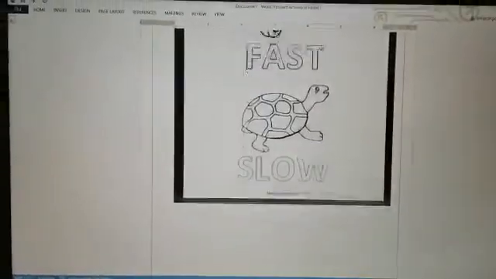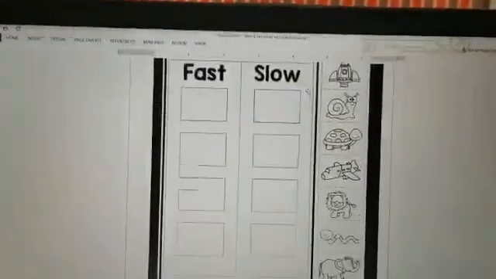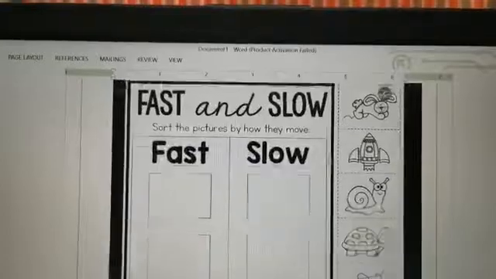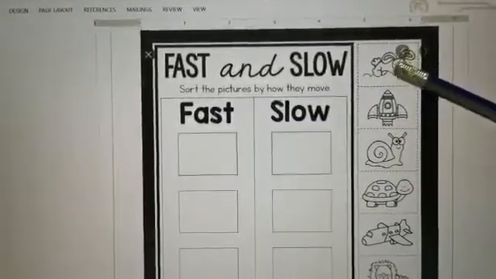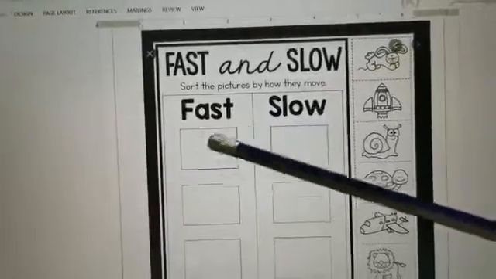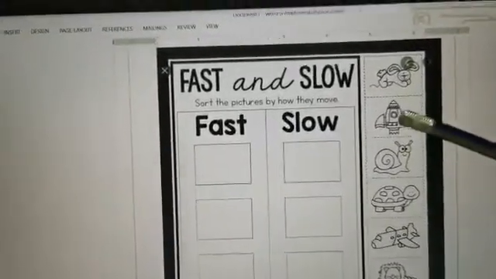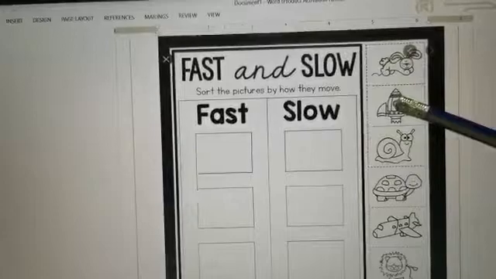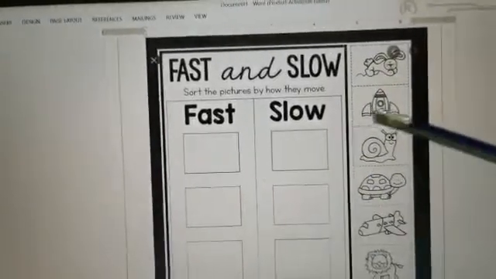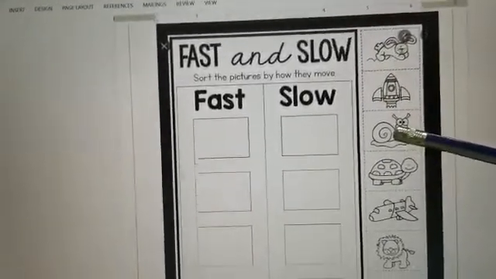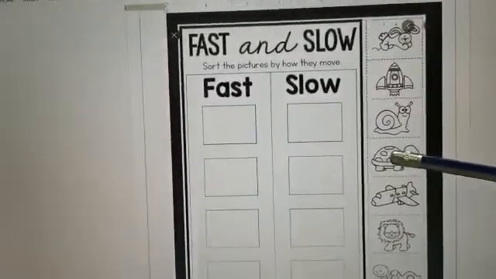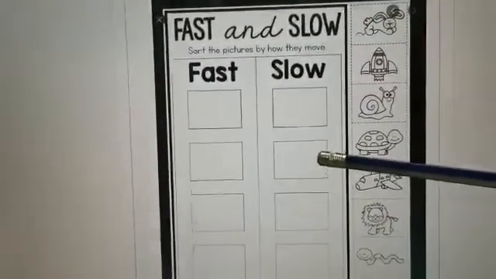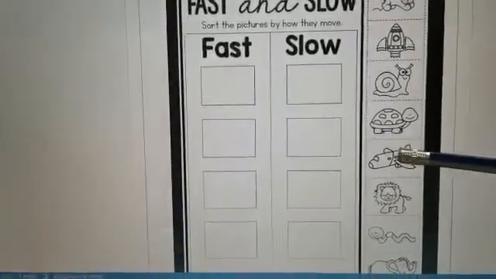If you look down, you can see some more diagrams. First one is the rabbit. How is the rabbit moving? It's moving fast. What about this jet engine? It's also moving fast. But what about this snail? It's moving slow. What about this tortoise? It is also moving slow. What about the airplane?